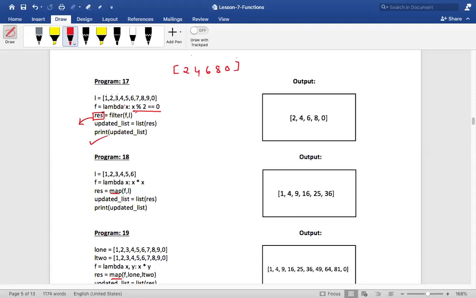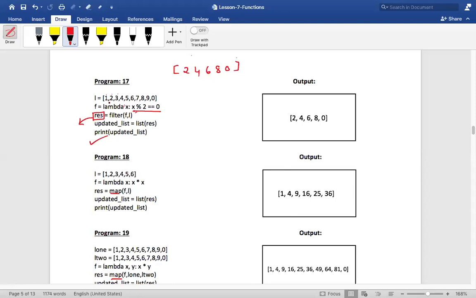Now, what does this result contain? The result will contain the filtered out sequence, isn't it? Just say yes or no. Now, what is the data type of result? Can anyone tell me what the data type of RES is? Akshada? Sir, yes, I'm there. List. It will be a list.